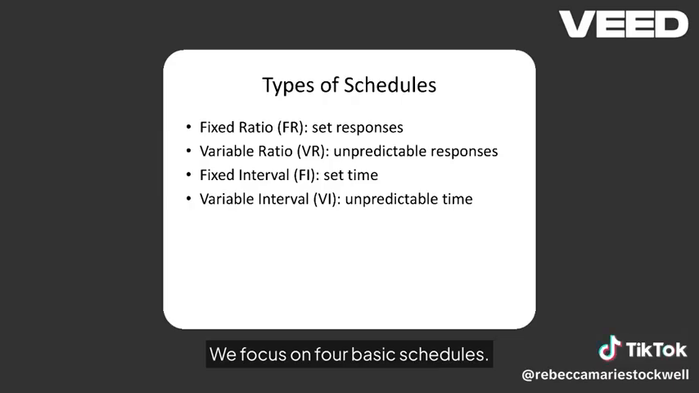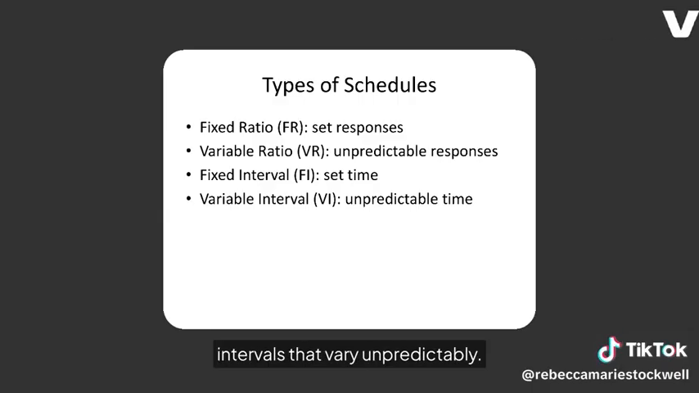We focus on 4 basic schedules. Fixed ratio delivers reinforcement after a set number of responses. Variable ratio uses an unpredictable number of responses. Fixed interval provides reinforcement after a set time, and variable interval uses time intervals that vary unpredictably.